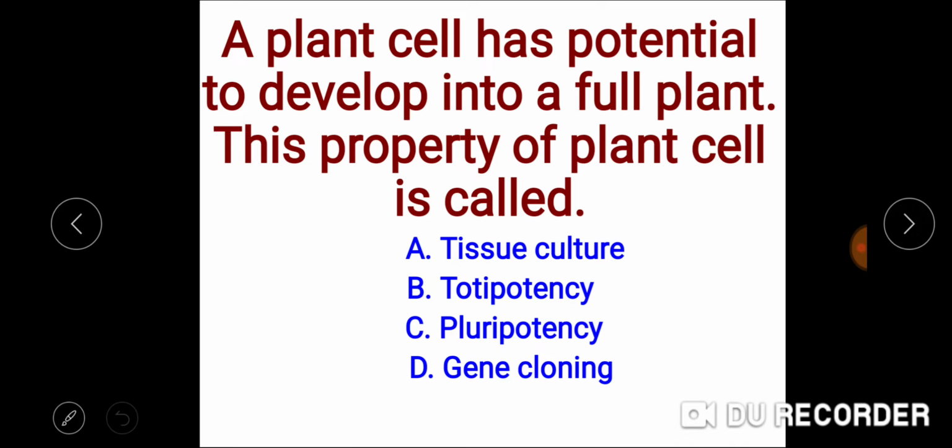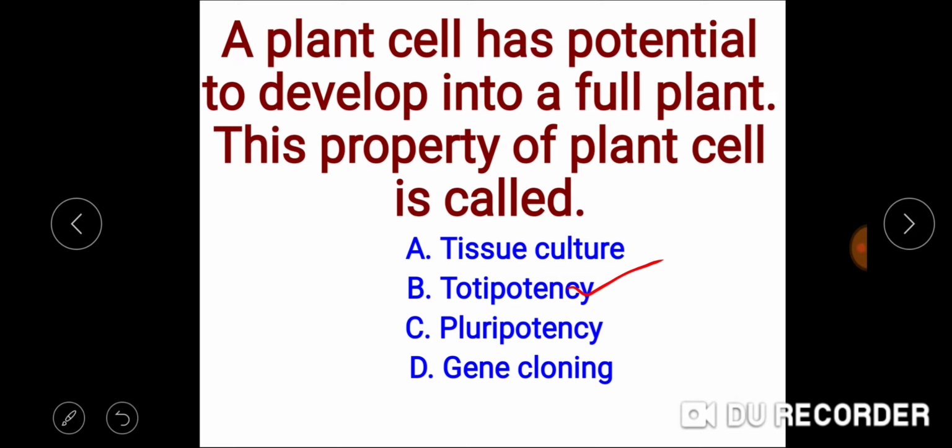Next question. A plant cell has potential to develop into a full plant. This property of plant cell is called tissue culture, totipotency, pluripotency, gene cloning. As we know, the capacity of a plant cell to form a whole full-fledged plant is called totipotency.